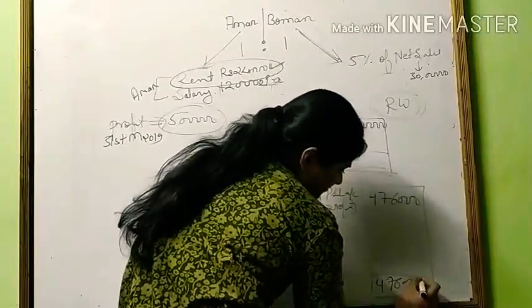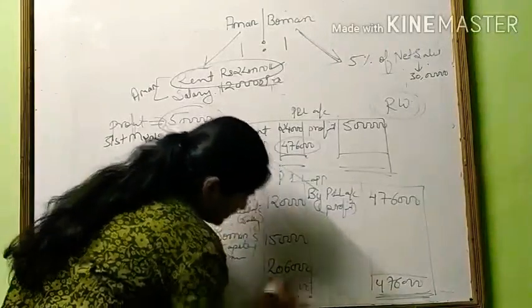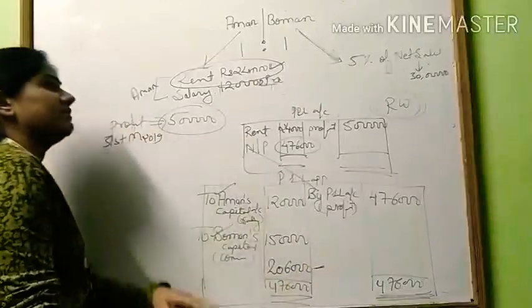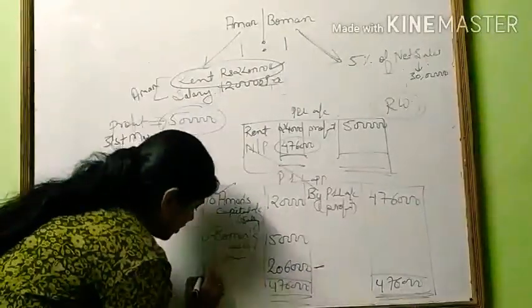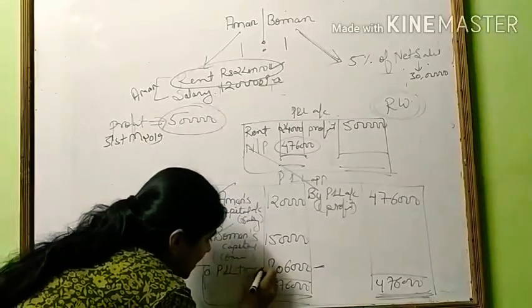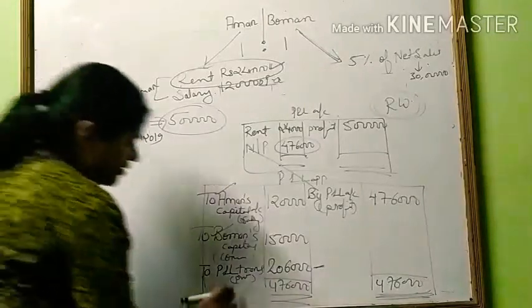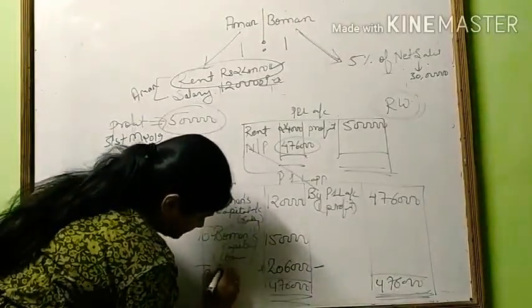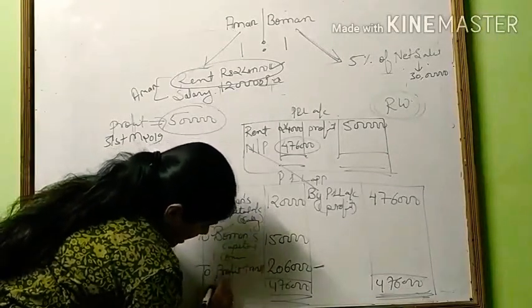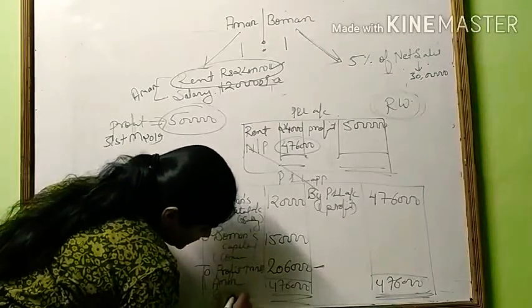4,76,000, we make a total. After totaling, draw two lines, meaning the question is finished. How will it be distributed? This is divisible profit. Divisible profit means it will be divided among the partners, Aman and Boman. So write to profit transferred, in brackets profit, to Aman's capital account and Boman's capital account.